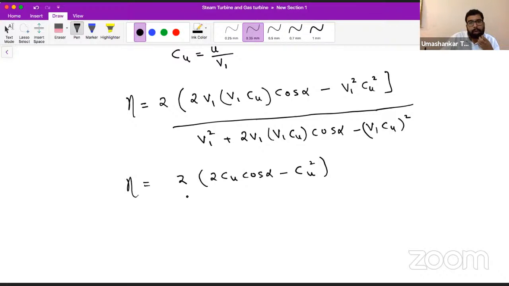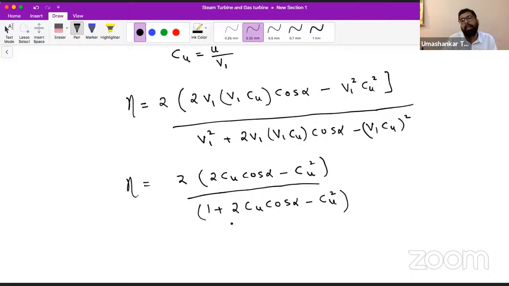Okay, upon simplification, V1 square is cancelled out. There will be a V1 square term everywhere in the numerator and everywhere in the denominator. So V1 square will be cancelled out, and it will be like 1 plus 2 Cu cos alpha minus Cu square. So this would be the denominator.